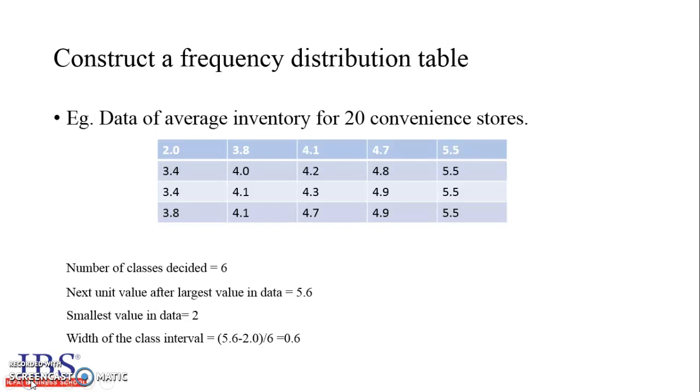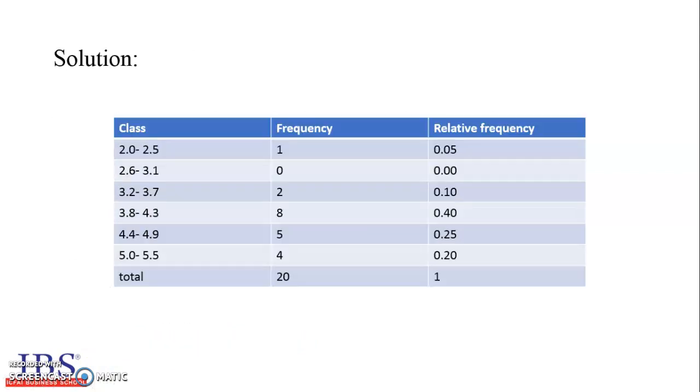So here's an example of how to construct a frequency distribution. We have data of average inventory for 20 convenience stores. So I have decided to take classes as 6. Next unit value after largest value in the data is 5.6. Smallest value in the data is 2. Width of the class interval as per the formula calculated is 0.6. So here's our frequency distribution table where we have the classes, the frequencies and the relative frequencies.